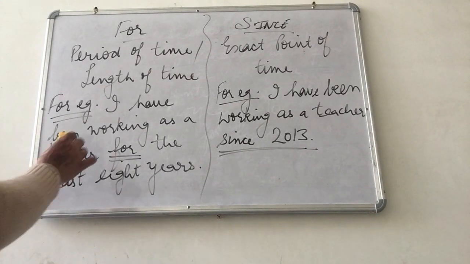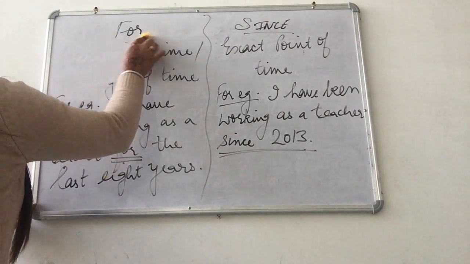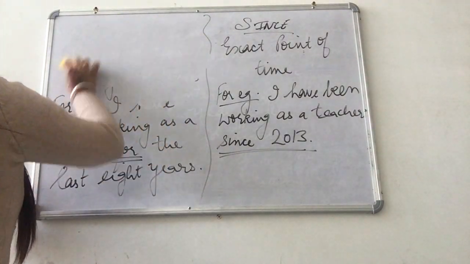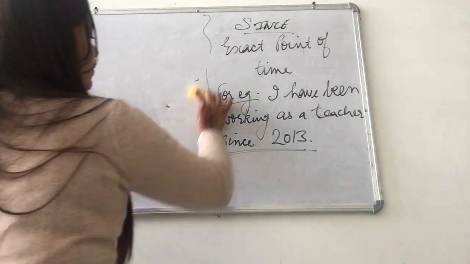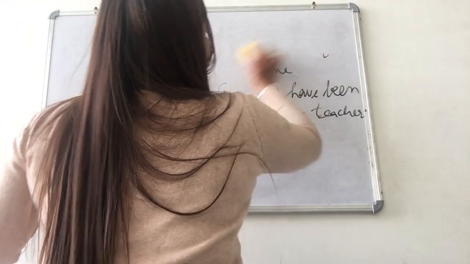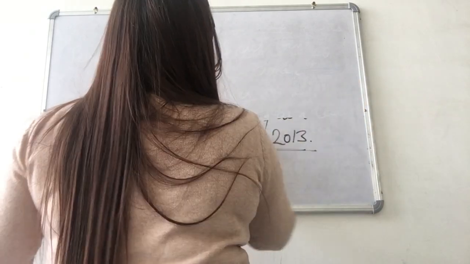Now next we have the preposition of time from.